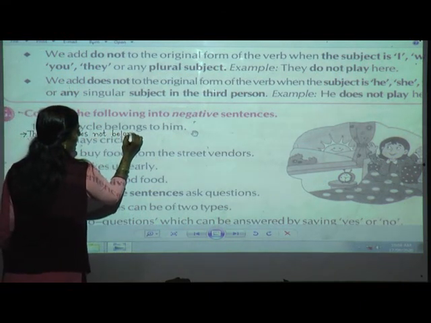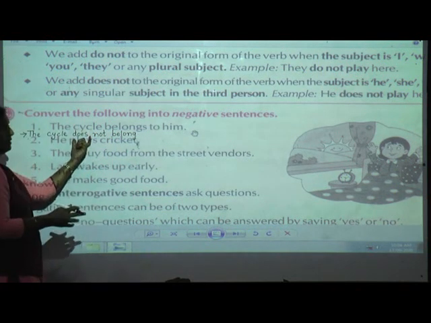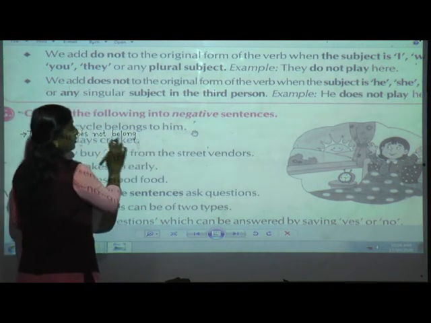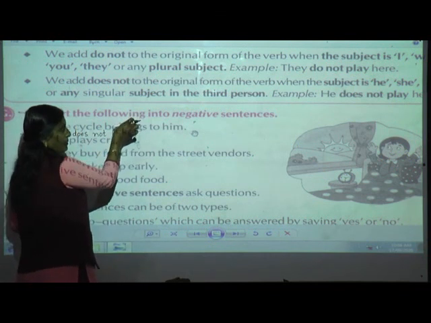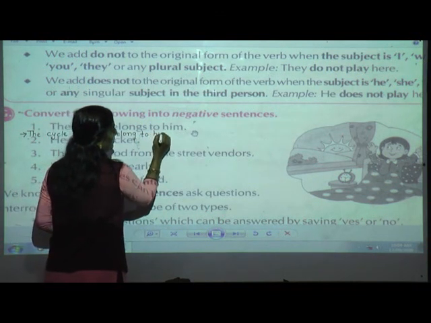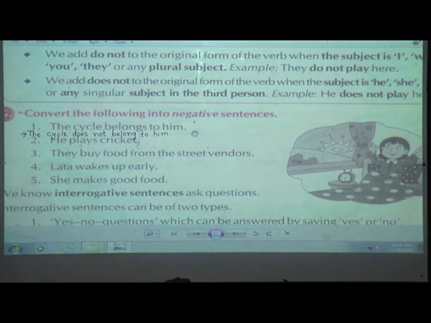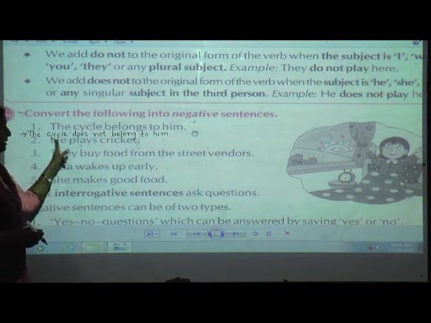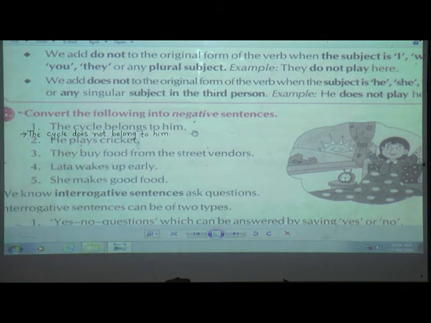belong. Now here, am I going to add s? No. Why? Because we have written over here does not. So here we have to add the original form of the verb. So what is the original form of the verb for belongs? Belong, to him. If you keep the small rules in your mind, you will be able to solve on your own. And I hope that you are writing along with me in very small handwriting. I know that space is not there, but still you try.